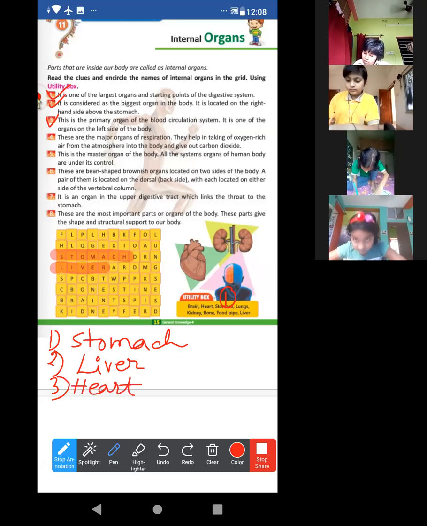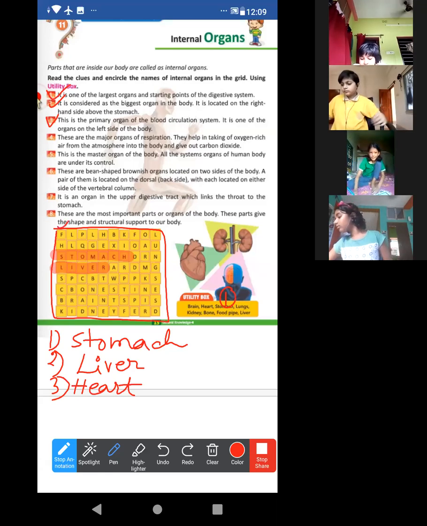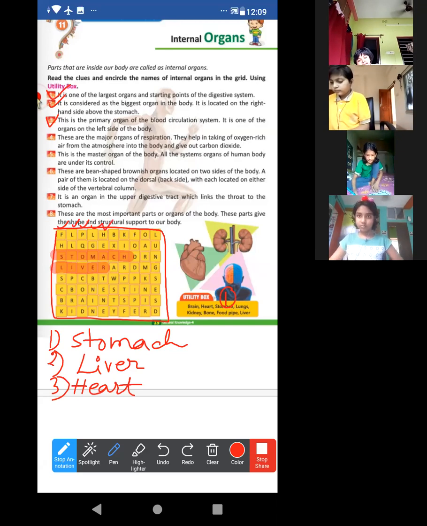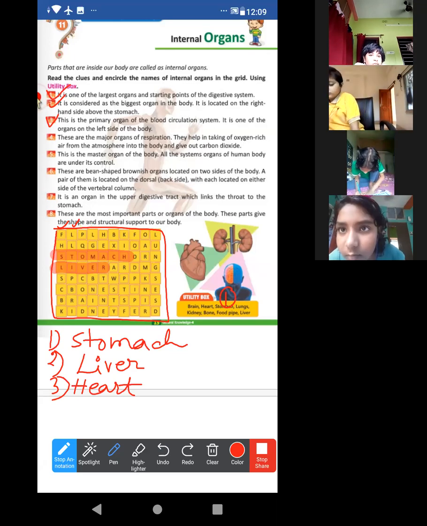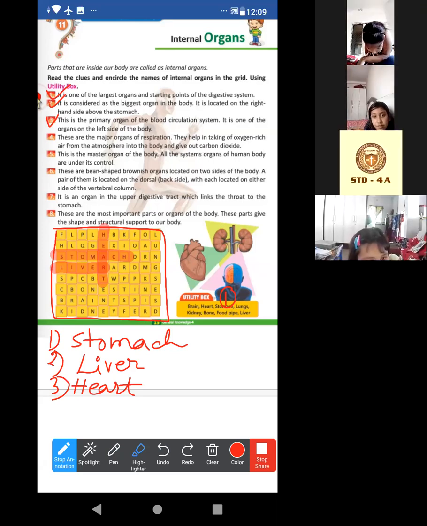Now you have to find where is heart in this grid box, right? In this grid box, where is heart? You have to find, right? Just find it out. Where is heart? Look at the, look, first, second, third, fourth, fifth column. Look at fifth column. Have you find out this? I'll mark it. Just wait, huh? Look at this. Heart. Got it? All of you got? Mark it by pencil. Okay, done? Just mark it by pencil.